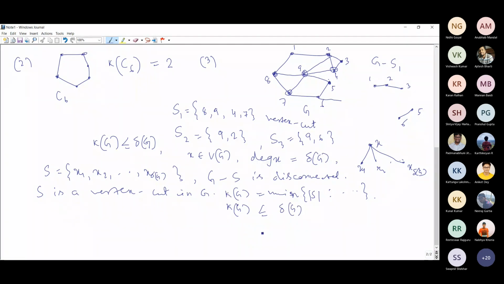Ma'am, could you give an example where it is lesser, where this will not be equal? Yes, ma'am, where it is less than the minimum degree. Okay, let us see.